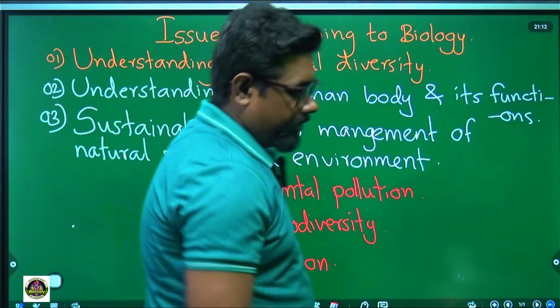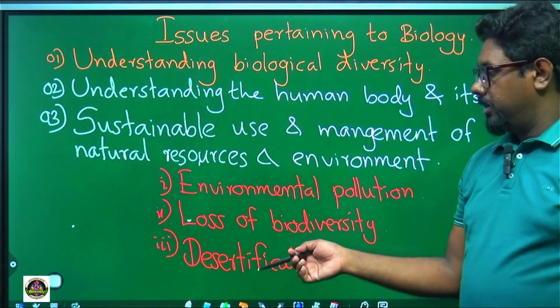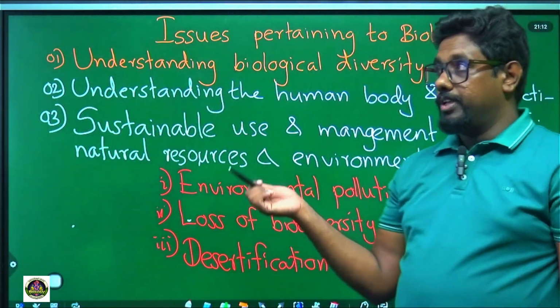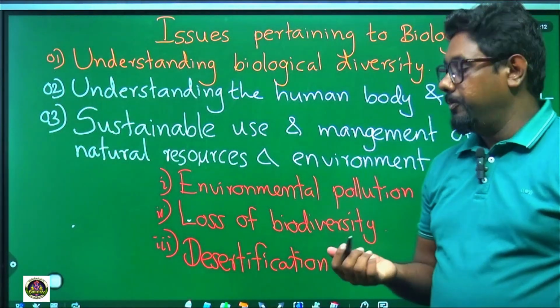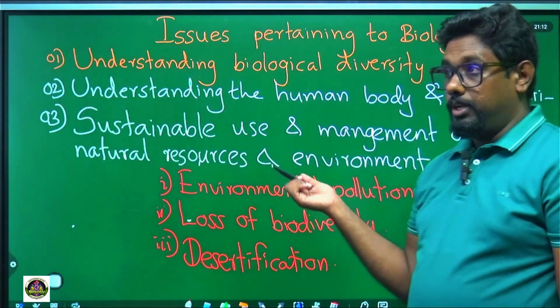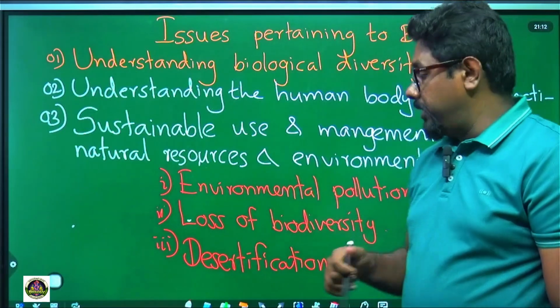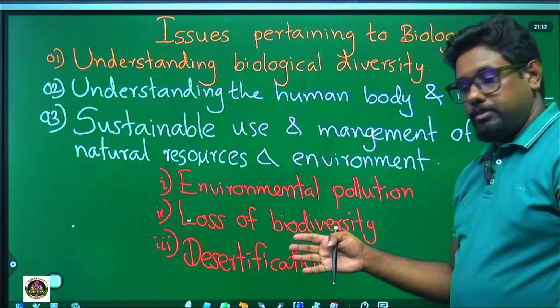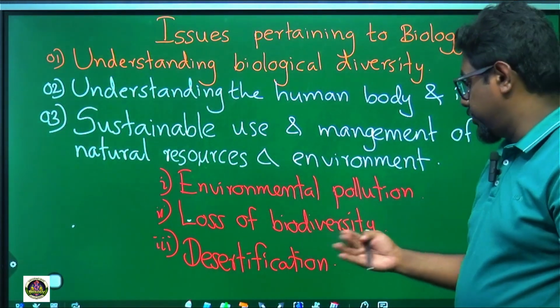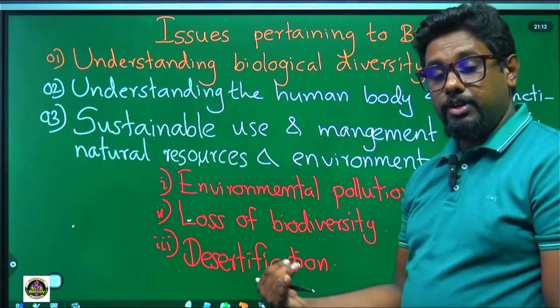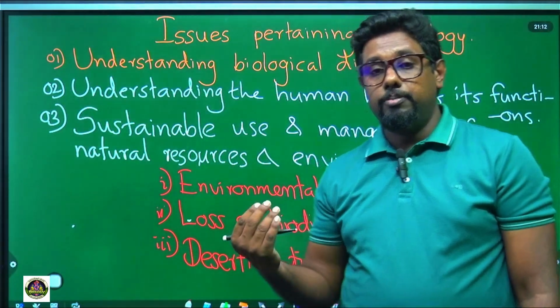These are the main problems that arise due to overexploitation or overuse of the natural resources. To minimize these problems, I mean the environmental pollution, loss of biodiversity and desertification, we should have a knowledge about biology.